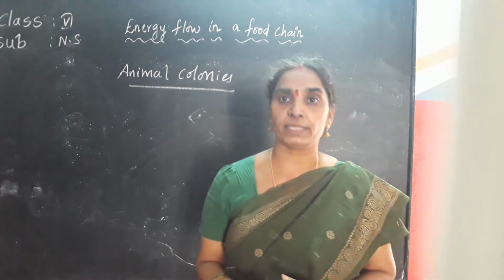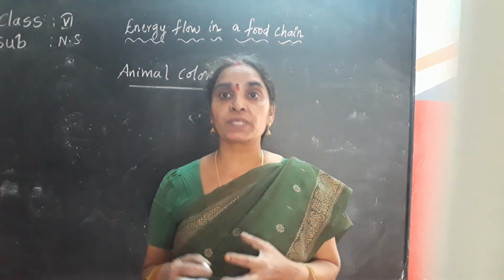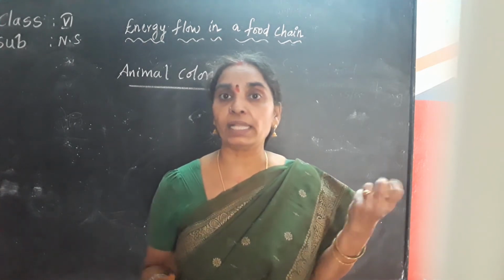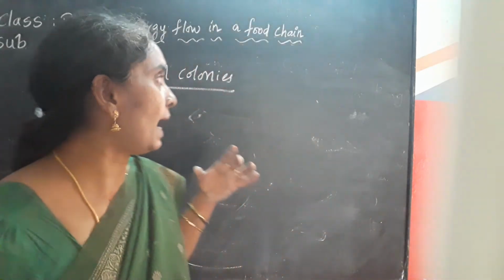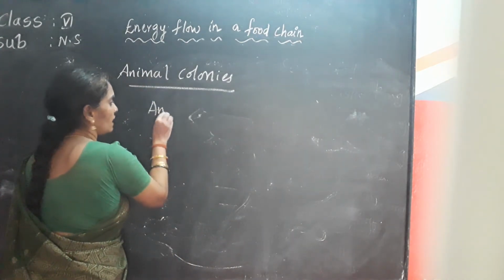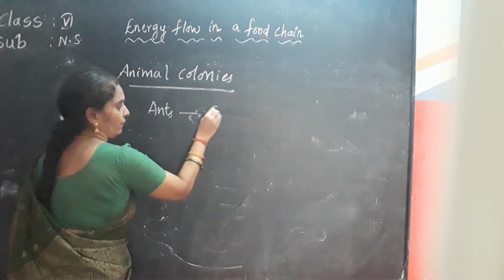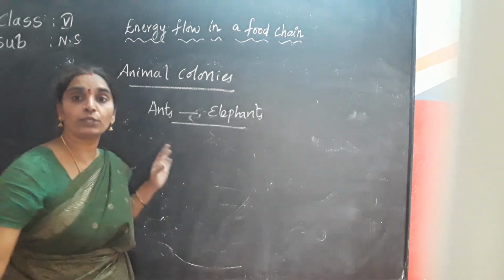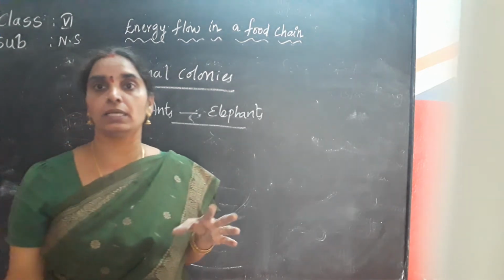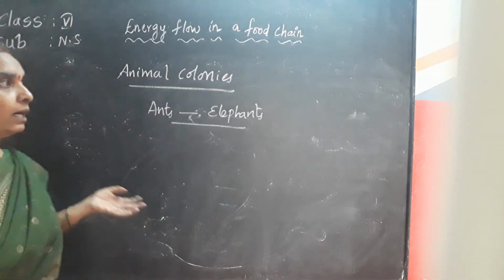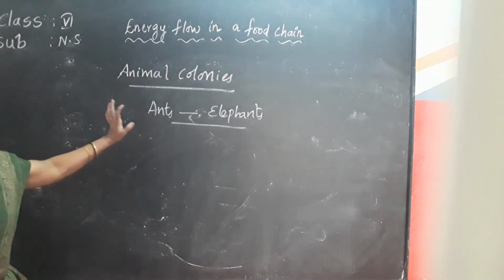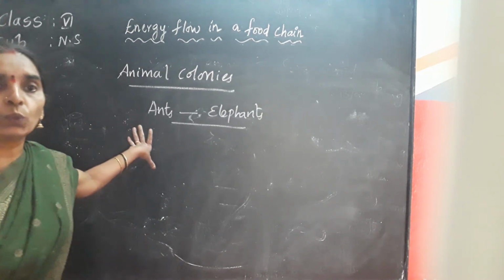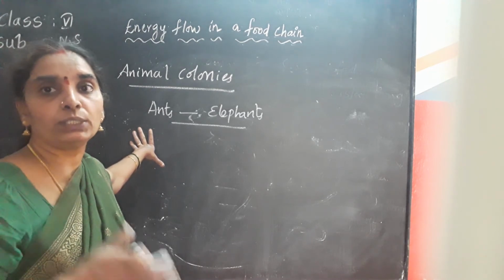So they form colonies. They are divided into groups and you can see the division of labor in them, where they divide their work to get their food. That is mainly ants, from tiny ants to huge elephants. They form colonies to get their food. Zebras also form colonies, and ants, elephants, and sometimes giraffes too. So you can see them moving in a group, in the form of a herd, to get food.